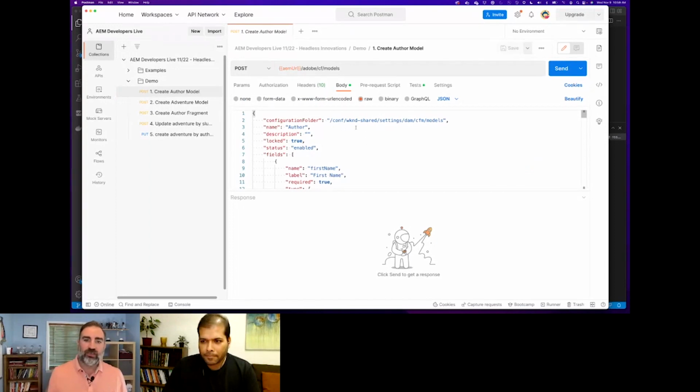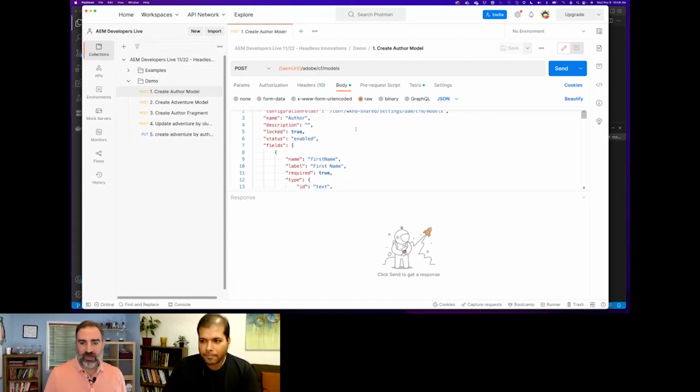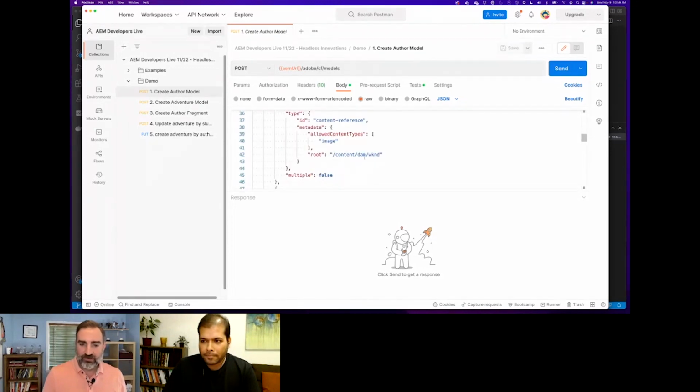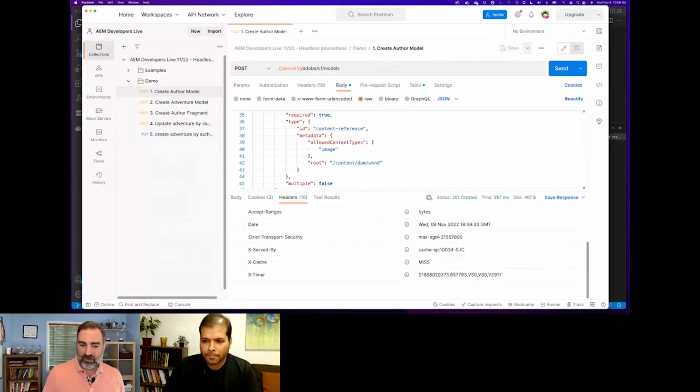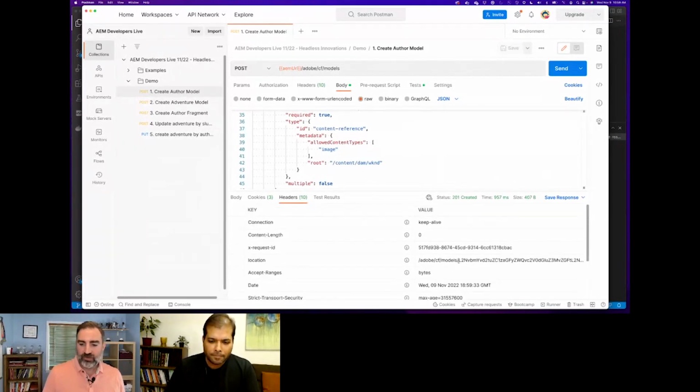And this is using that models API I talked about, and it just defines the fields and where the model gets stored and different metadata on the fields, the max length, and the root for content references. And when I run this request, you'll notice that in the response headers, I get this location header, right?